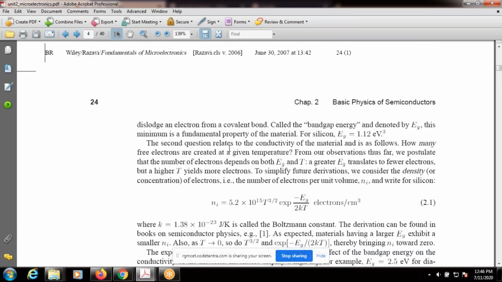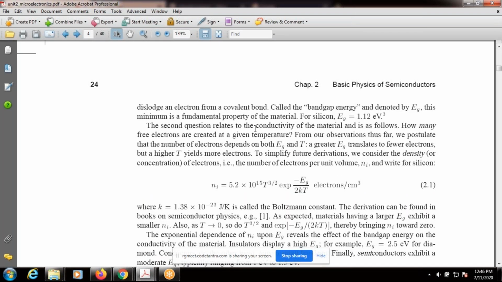Now the second question is related to the conductivity of the material, as follows. How many free electrons are created at a given temperature? Now we have observed the hole movement, and we also know the electron movement, and from a chemistry or semiconductor background, we know the band gap energy.